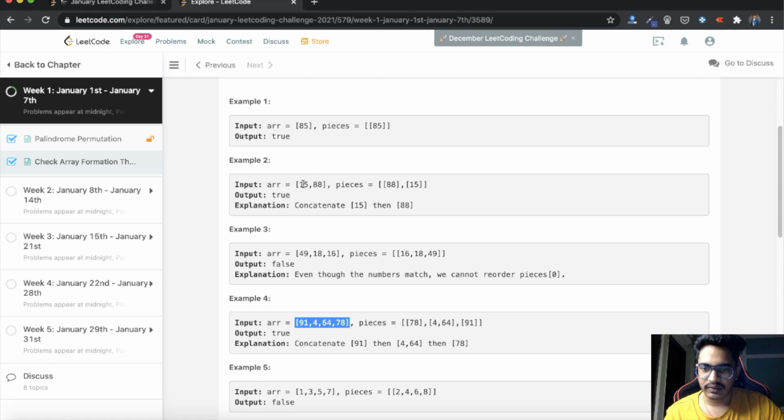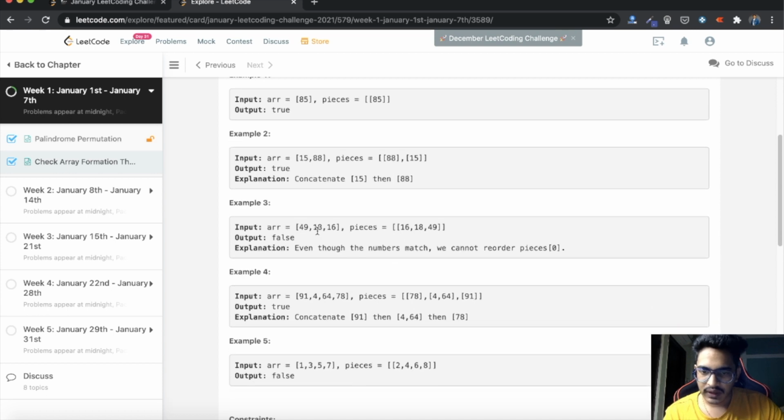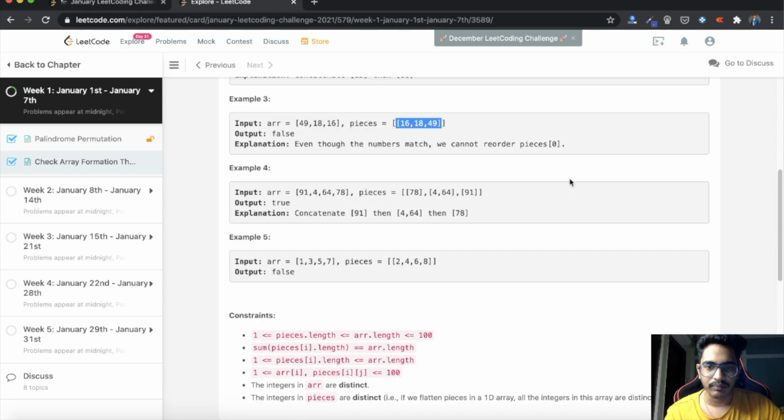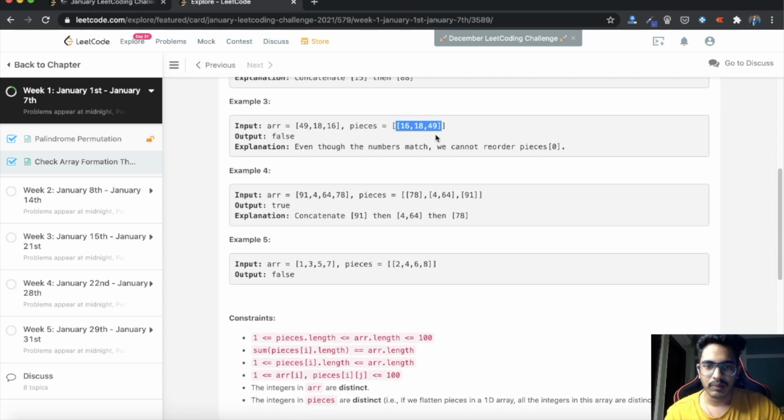Suppose we take the third example. If you see 49, 18, 16, and our pieces consist of only one piece, all are the same values but they are in jumbled order. What it is saying is we are not allowed to reorder the integers in each piece, but we can emit the pieces in any other order.